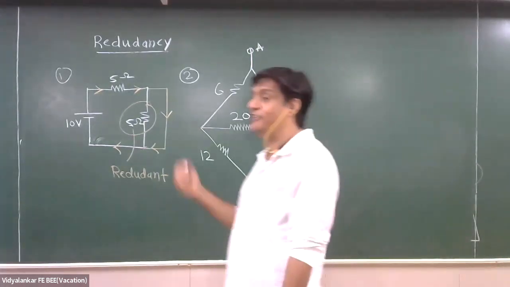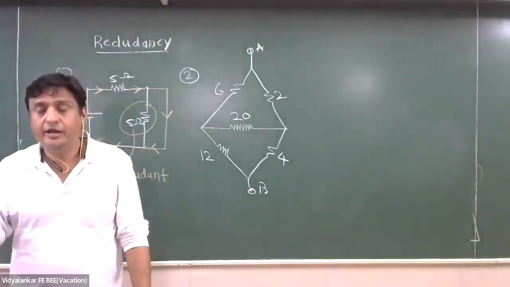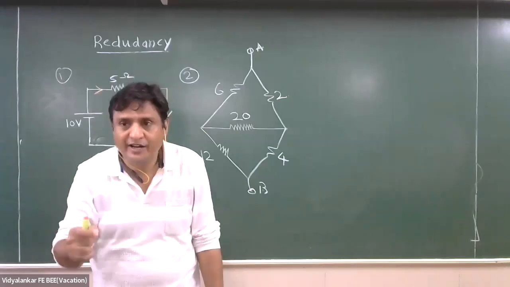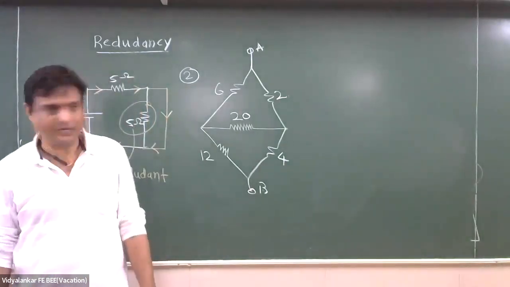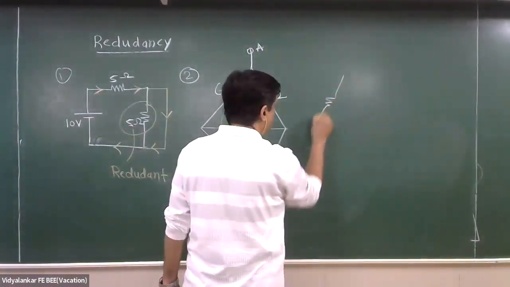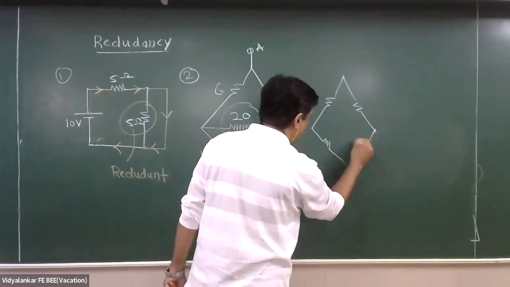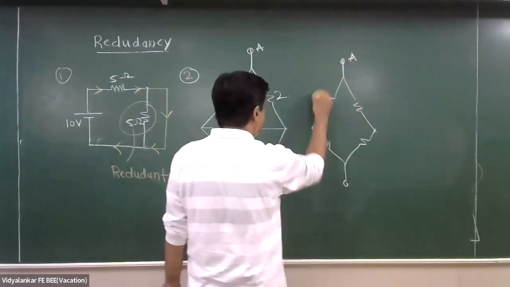So can I make one very interesting statement? Don't write first, write later. In a balanced Wheatstone bridge, galvanometer branch resistance can be considered redundant. If I draw the circuit, good understanding, children, I'm very happy.